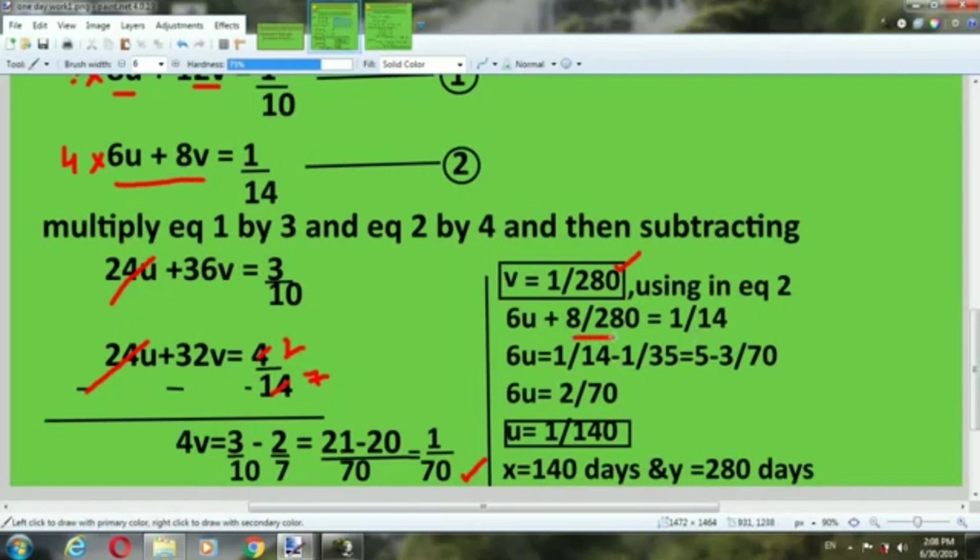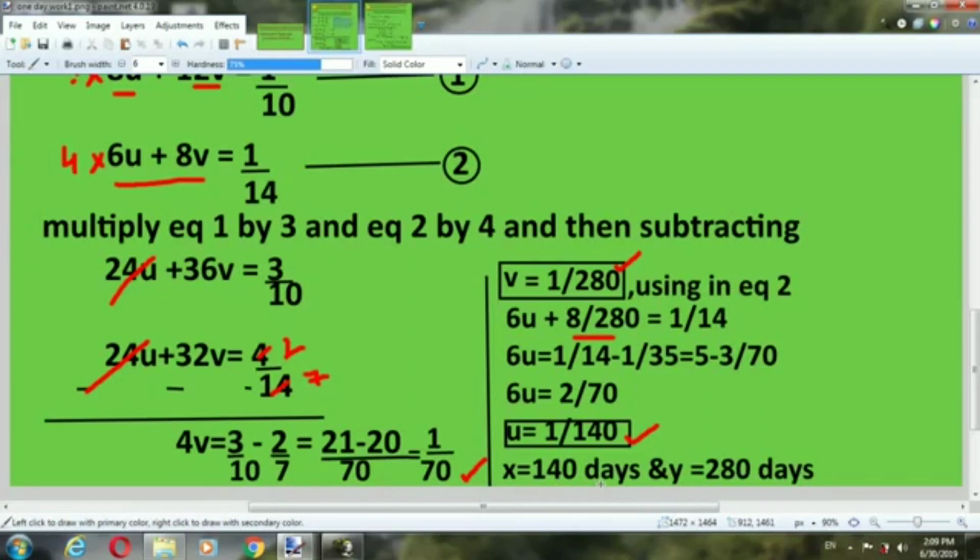Using equation 2, we put the value of V in the second equation. We get 6U plus 8 by 280 is equal to 1 by 14. When we solve, we get U is equal to 1 by 140.